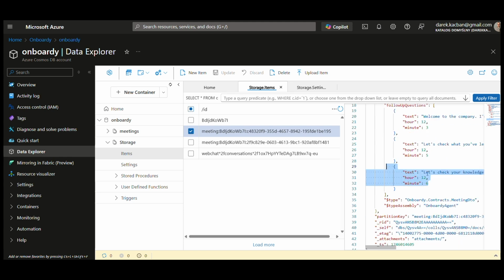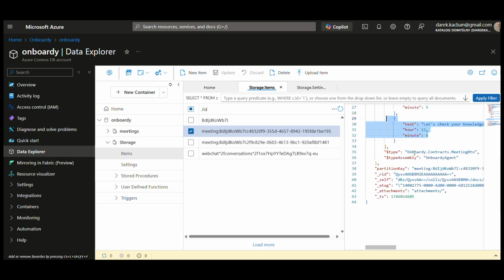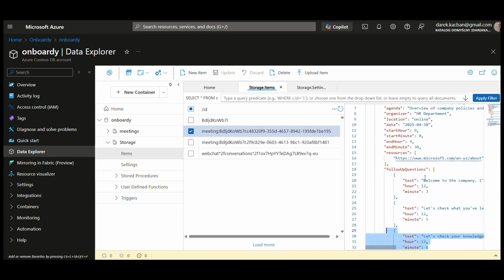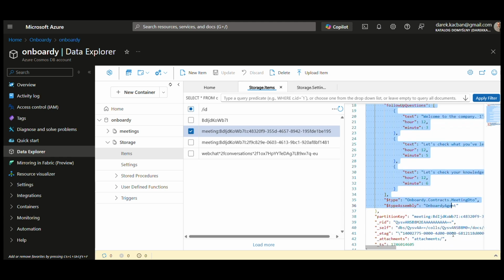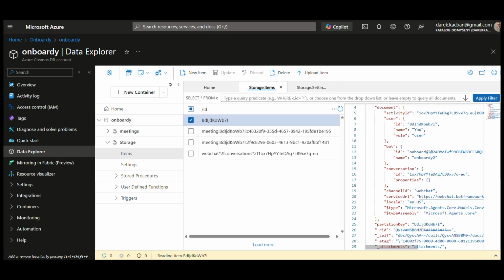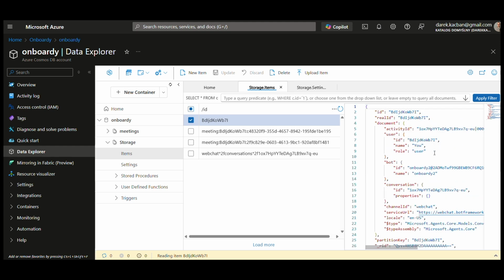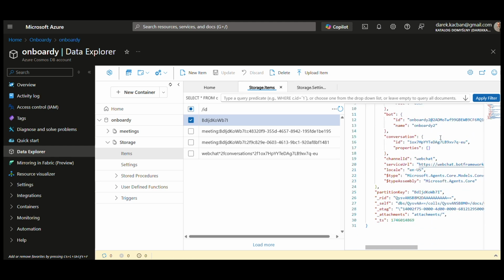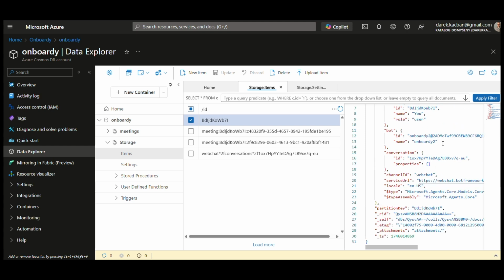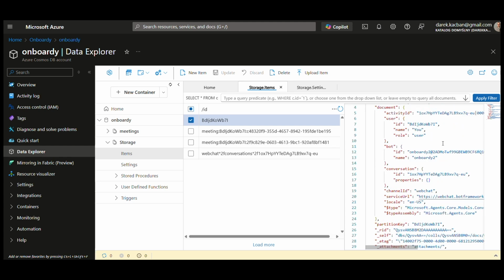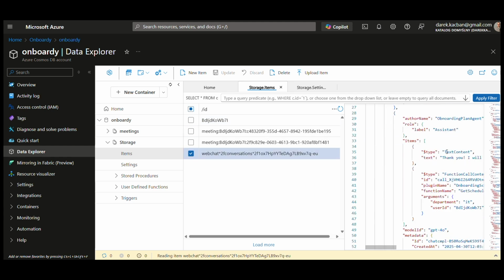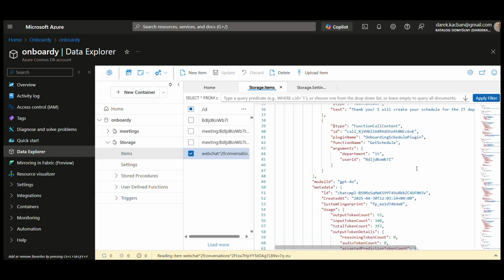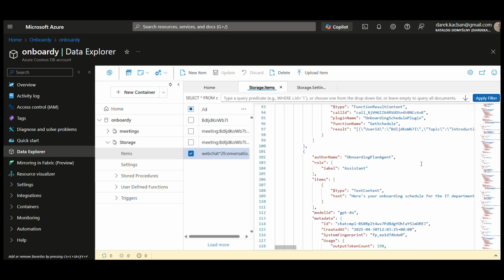At those times, the messages will be sent to the user. Everything is stored here in a structured way, so we know what the meetings and the follow-up questions are. We can also store a reference to the conversation, which is exactly here. We've got all the information about the user, the service URL, the username and so on. We've also got the entire conversation stored here.